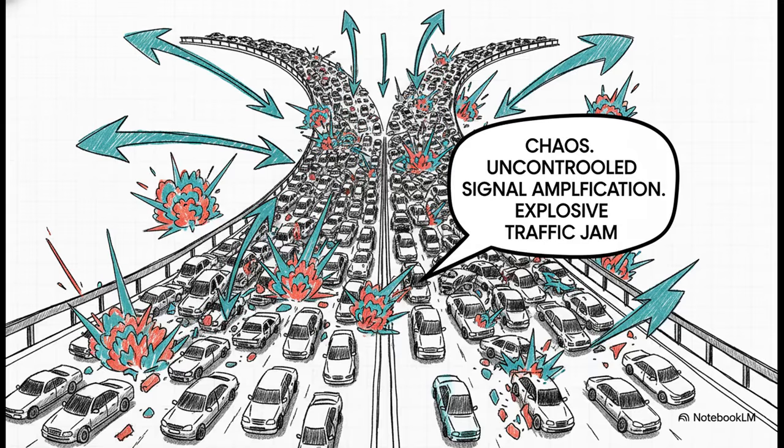So what does that kind of chaos actually look like inside an AI model? Well, it's something called uncontrolled signal amplification. The information flying down these new lanes just starts exploding. It bounces around, gets stronger and stronger, and creates this massive, out-of-control pileup, a total traffic jam.